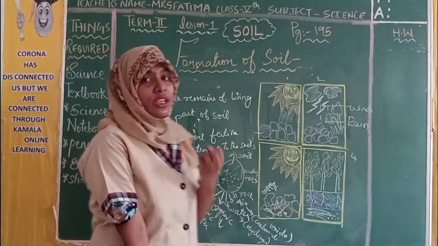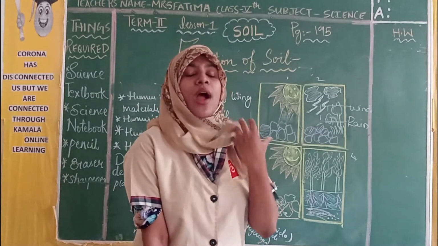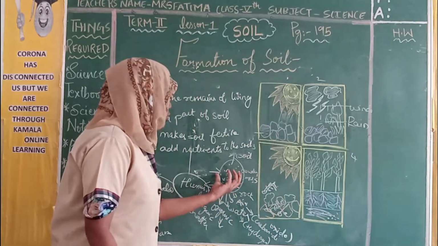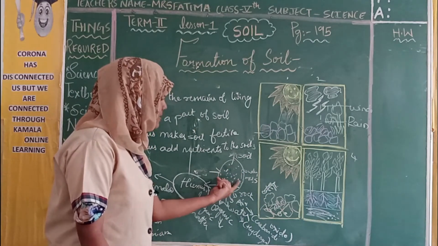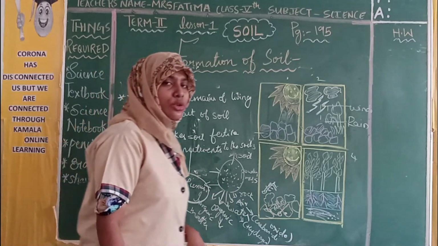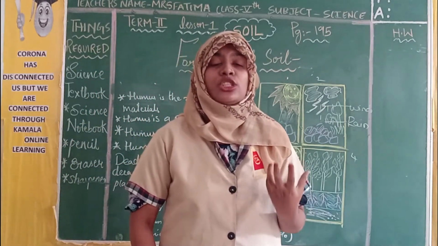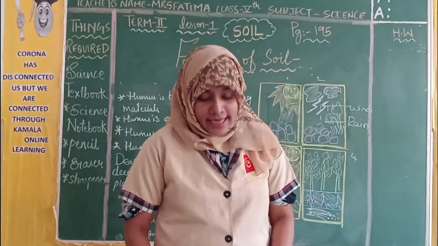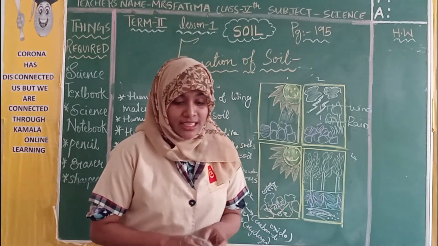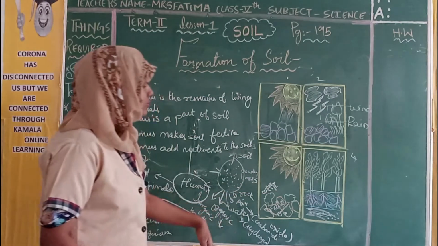Humus is very important for the plant to grow, to keep it fertile. It provides nutrients to the soil. So humus is a part of soil. This is a soil, children. So humus is important for the soil to keep it fertile. It provides nutrients for the soil. Yes, and it is a part of a soil. By this you have completed.